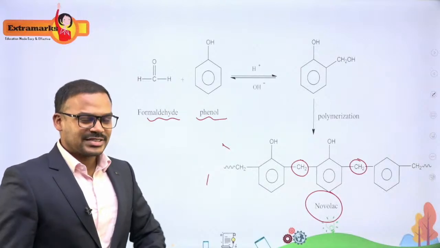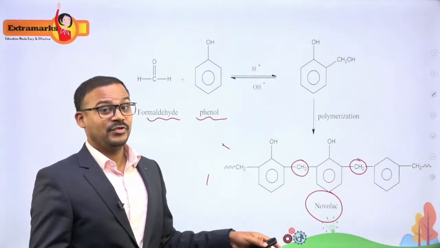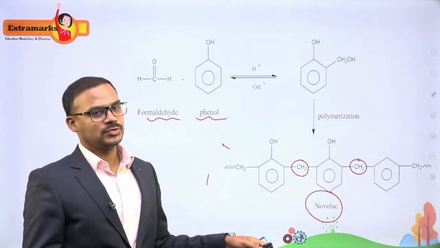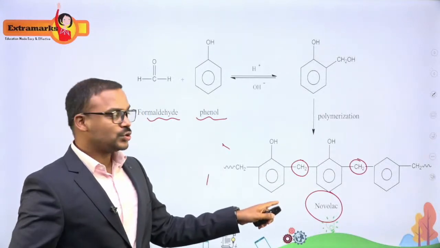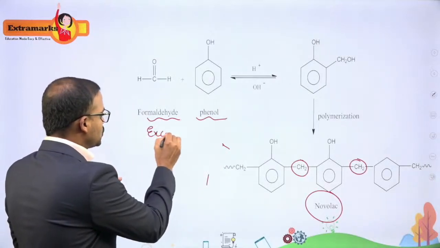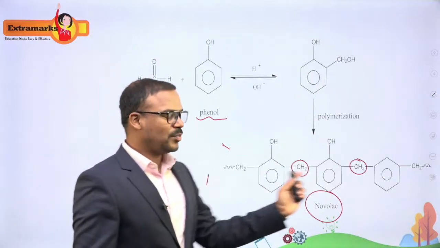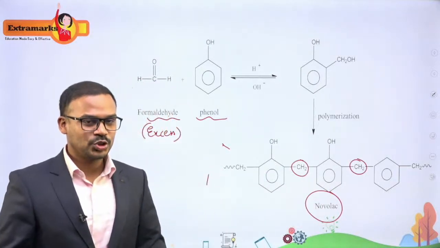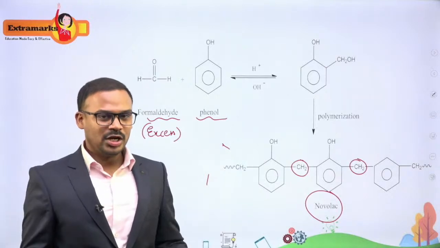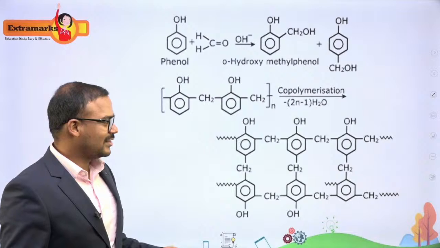Okay, so they are asking us the question about when this Novolac is heated with formaldehyde again, with excess formaldehyde, what happens? So this reaction is actually stopping here. If you take formaldehyde in excess and you are heating it, what happens? This linear polymer will further polymerize into a 3D network-like polymer, a solid. You will get a solid polymer, that is nothing but the bakelite.